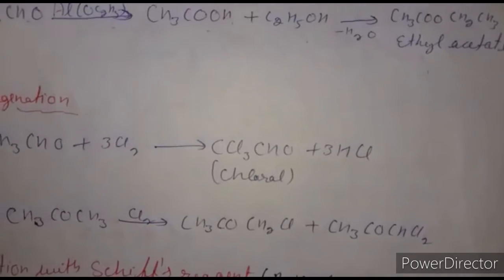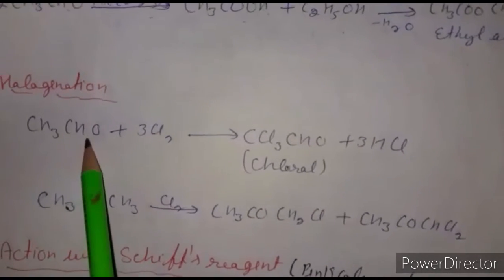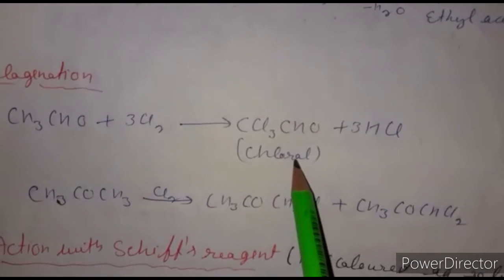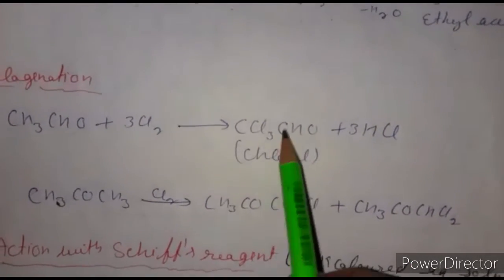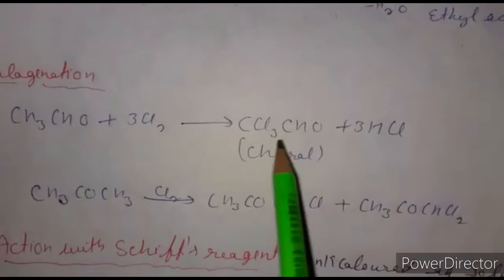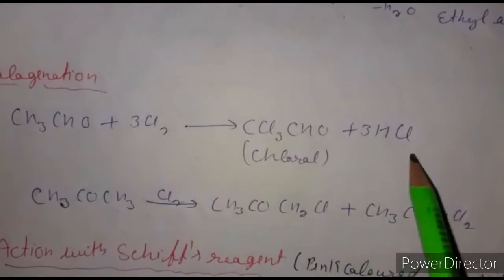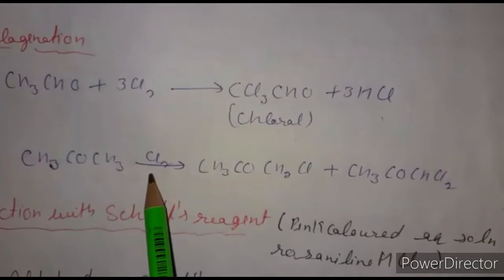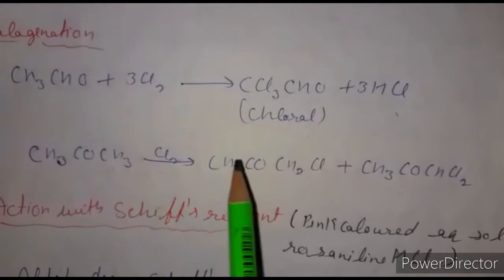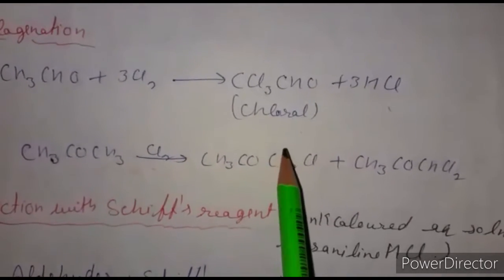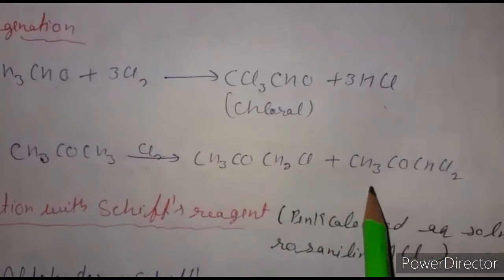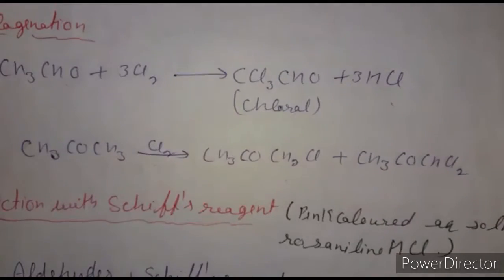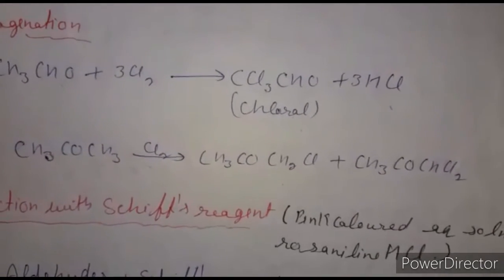Next, halogenation. Aldehydes and ketones having alpha hydrogen undergo halogenation under suitable conditions, in which hydrogens are successively replaced by halogen atoms. When we react acetaldehyde with chlorine, it forms chloral. Three hydrogen atoms are replaced by three chlorine atoms, along with three molecules of HCl. When we bubble chlorine gas through warm acetone, a mixture of chloropropanes is obtained, this one and this one.